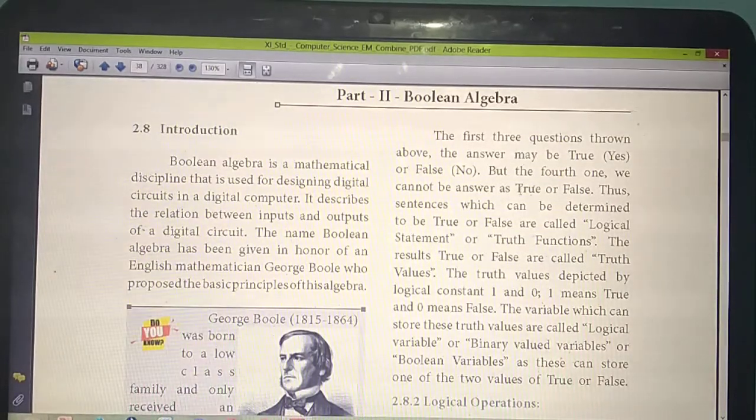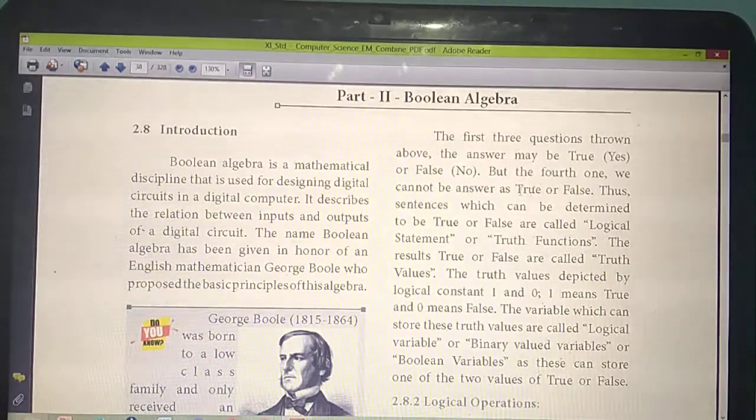Logical statement. For example, the questions 1, 2 and 3 they asked: whether you have completed the homework, what will you say? Yes ma'am, yes. The answer is yes. What's the capital of India? Chennai is the capital of India. Whether you will say yes or no. So which sentence makes the answer yes or no? That we are calling as which one? Logical statement or truth functions.